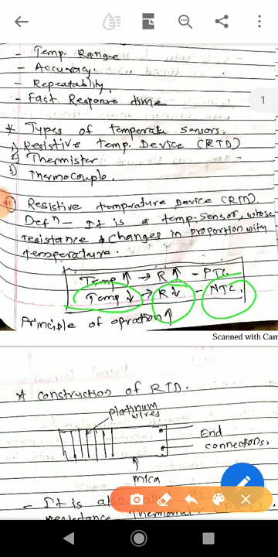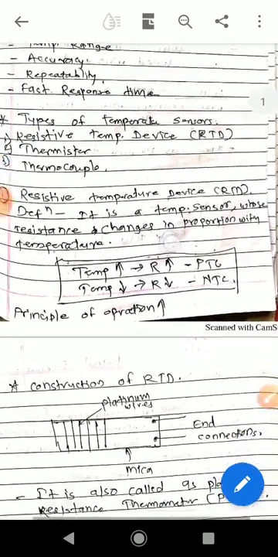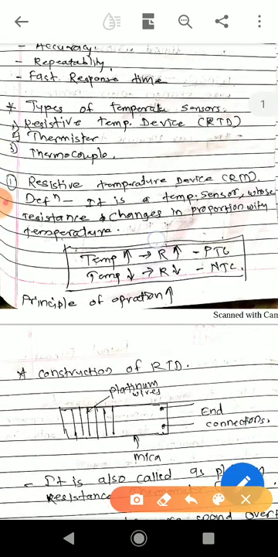This is the principle of operation of the RTD, where the temperature output is determined by means of the change in resistance. If resistance increases with temperature, it is called a PTC, and if resistance goes down with temperature, we can consider it an NTC.